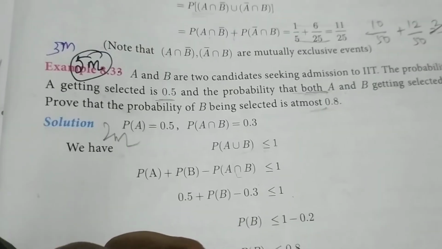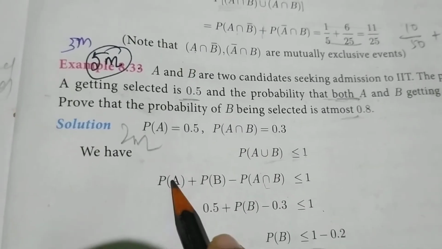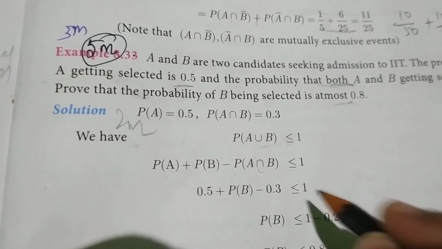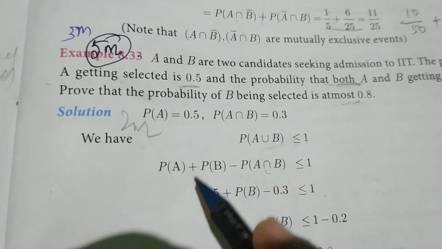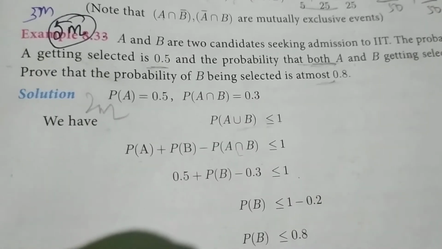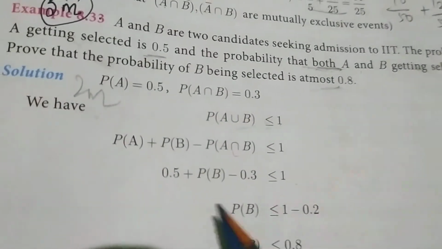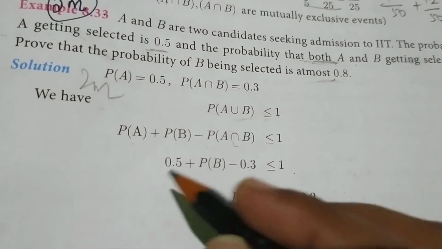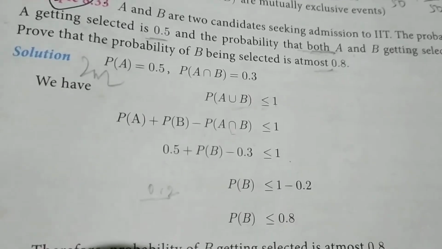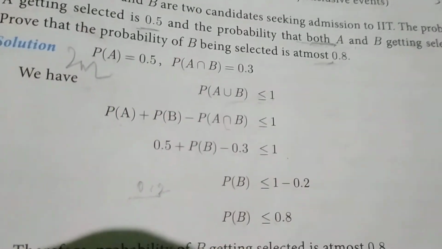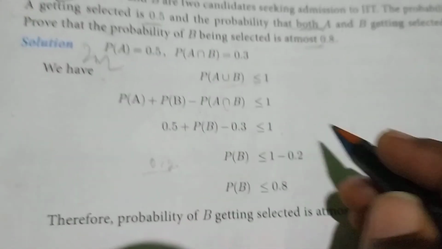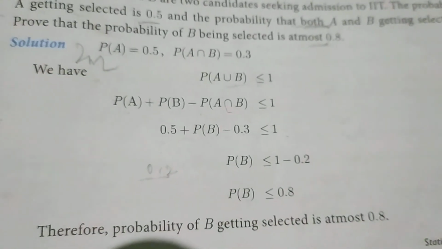So P of A union B, formula: P of A plus P of B minus P of A intersection B, less than or equal to 1. P of A is 0.5, P of B we don't know, and P of A intersection B is 0.3. So 0.5 minus 0.3 gives 0.2. So 0.2 plus P of B is less than or equal to 1. Moving to the other side it changes into minus, so 1 minus 0.2, P of B less than or equal to 0.8. Therefore the probability of B is at most 0.8. Hence proved. Okay, thank you.